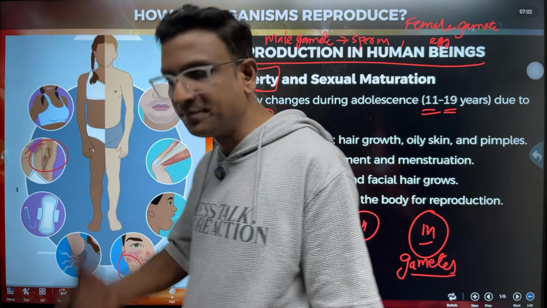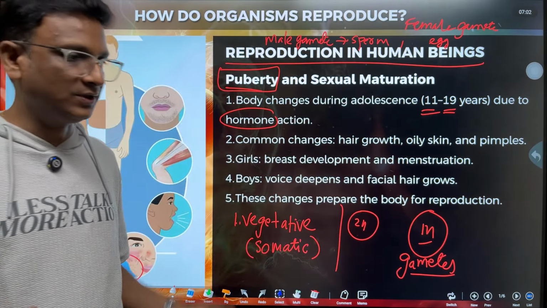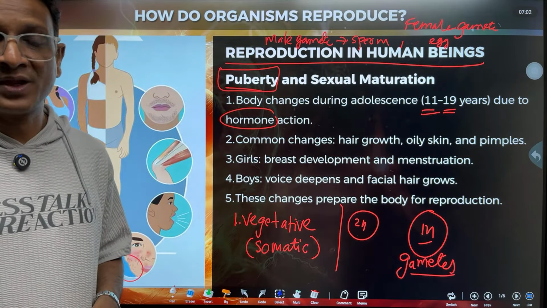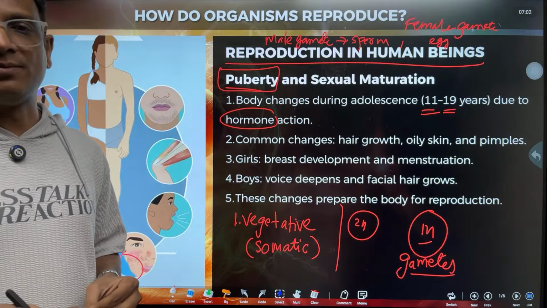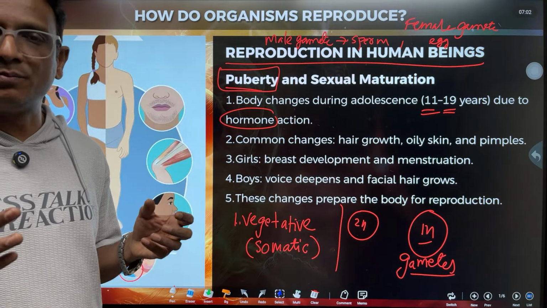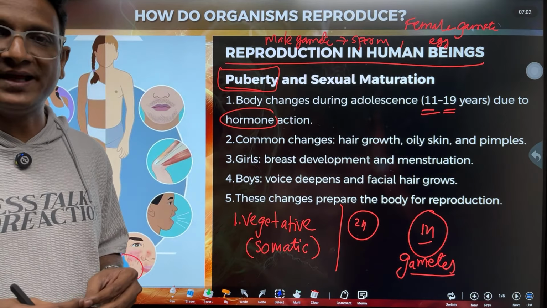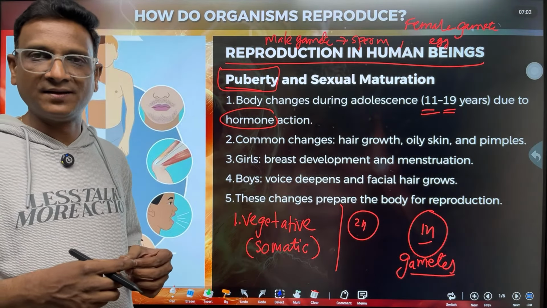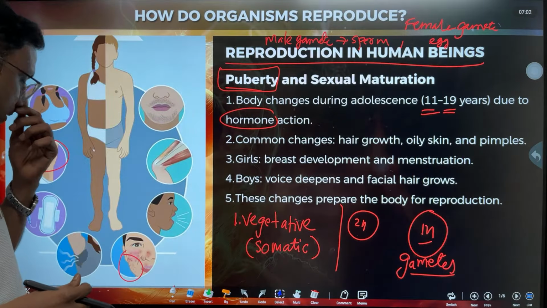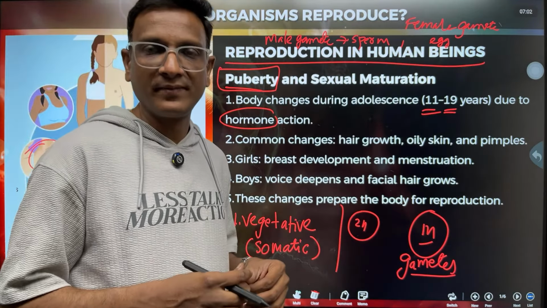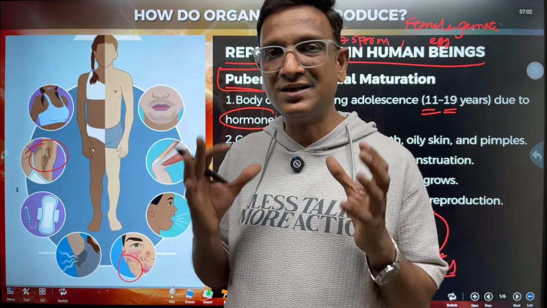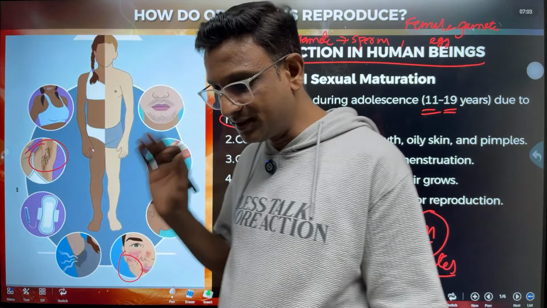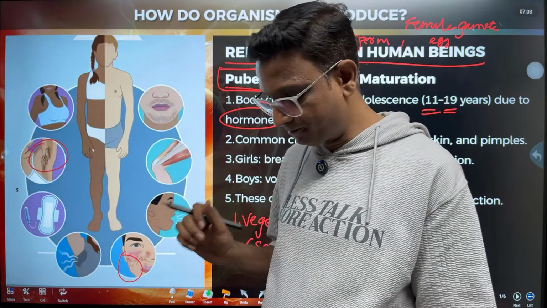And there is a growth spurt in boys and girls. That is also common. Both girls and boys grow rapidly at this age. Okay. So these are the common changes. Growth of hair on body parts, in armpits and in the pubic area, oily skin, and sweating with a specific odor, some kind of smell. So all these are the changes that happen during this period.